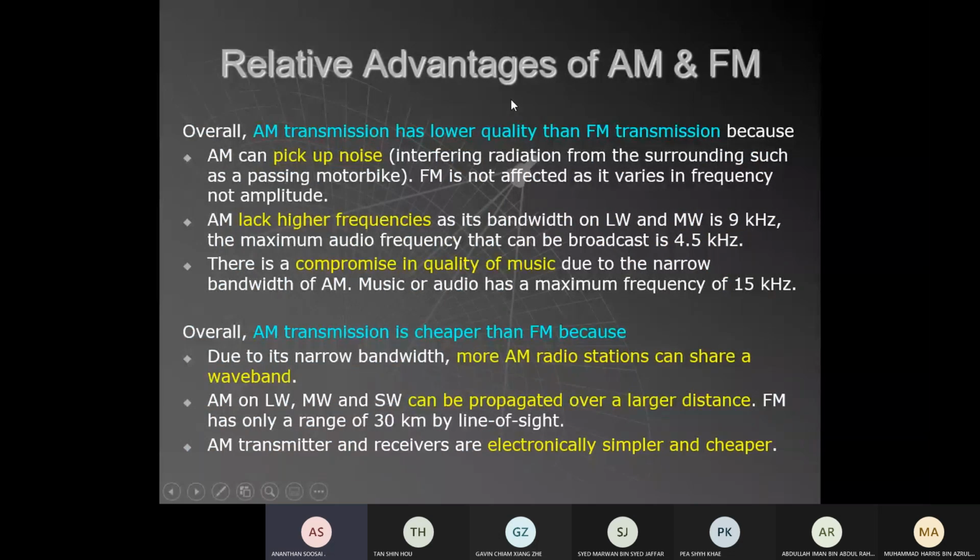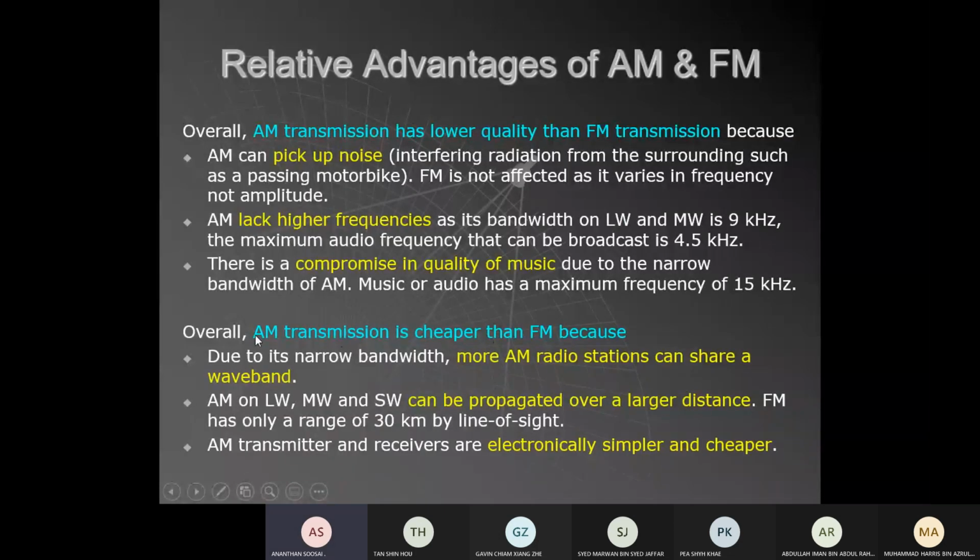Finally, the advantages and disadvantages of AM and FM. AM picks up noise. That's one bad thing about AM, because the information is in the displacement variation, and displacement is prone to interference. Interference is going to change the amplitude, so it's going to be very noisy, with lots of background noise. It lacks high frequency. AM is purposely sent using a small frequency so that it has a huge wavelength and can easily spread, so there is compromised quality.